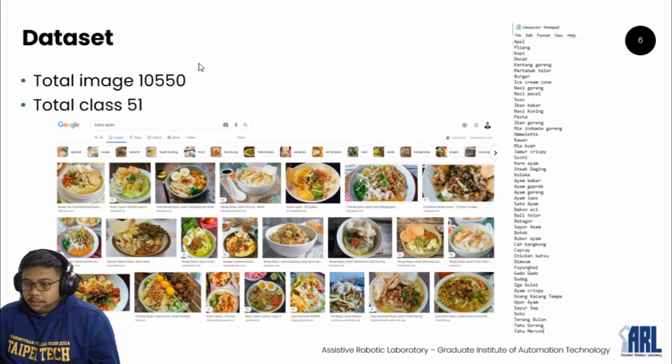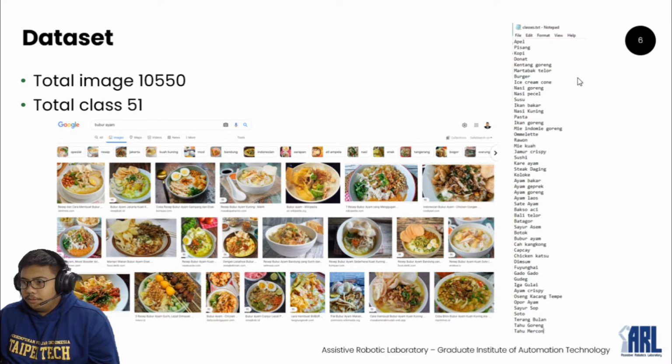For the dataset, we take a lot of images, more than 10,000 images I took from the internet. I use web crawling to download all of the dataset from Google, and I did it one by one because I have 51 classes.